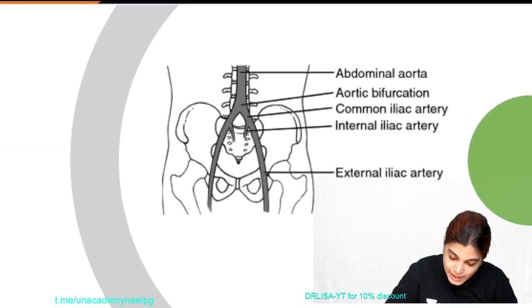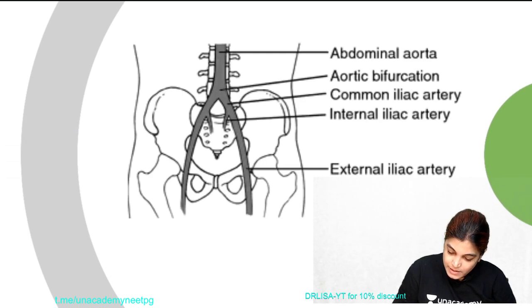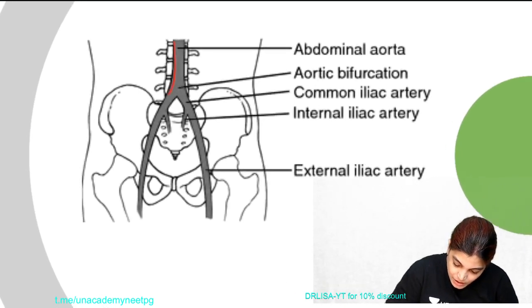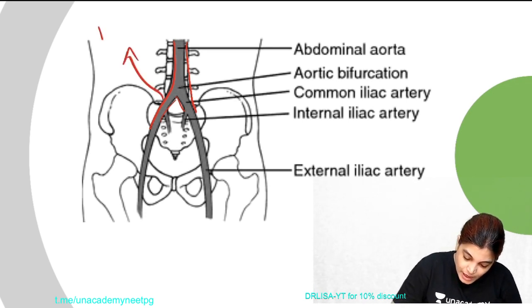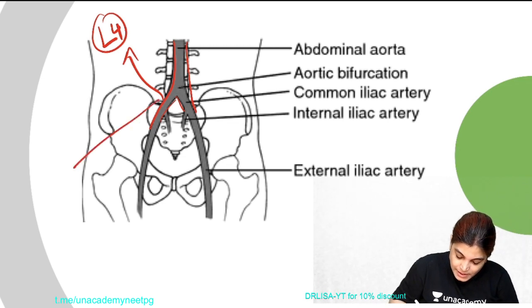So can you see in this diagram? Let me just enlarge it slightly. This is the abdominal aorta, and in this diagram it is very clear that it is bifurcating at the level of the L4 lumbar vertebra, and at the sacroiliac articulation.